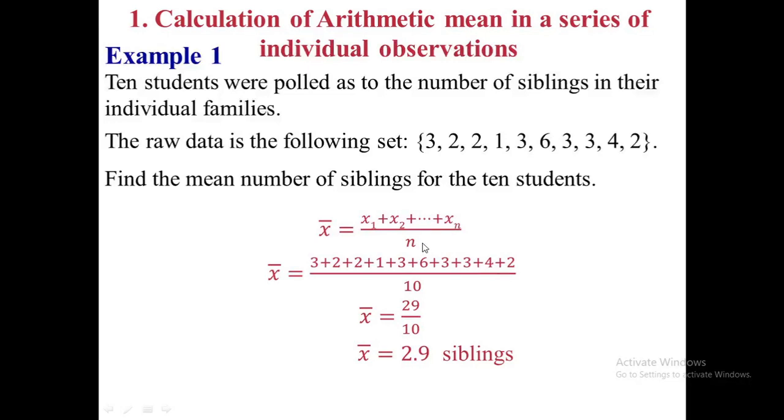So the total number of siblings, 3 plus 2 plus 2 plus 1 and so on, will be 29, and there are 10 families, so the total number of observations will be 10. 29 divided by 10 will give us 2.9 siblings. Therefore, we can say that in this example, 2.9 is the average number of siblings per family.